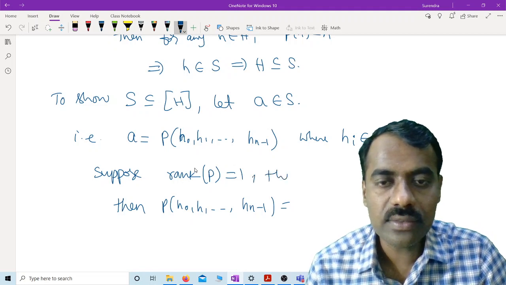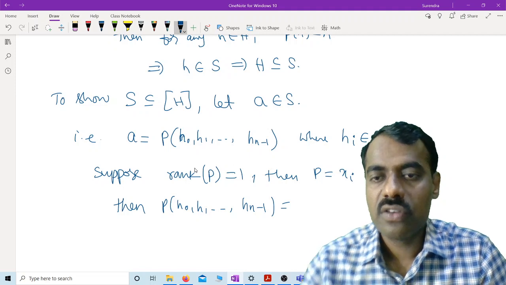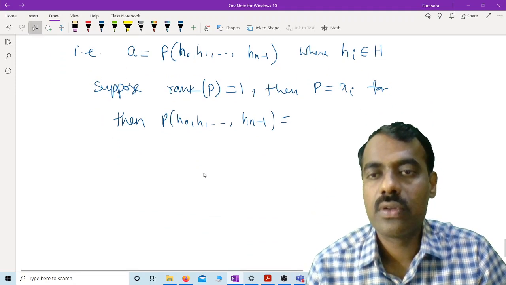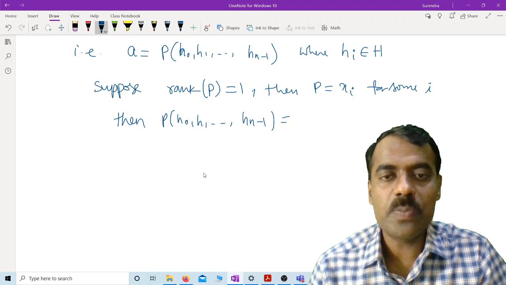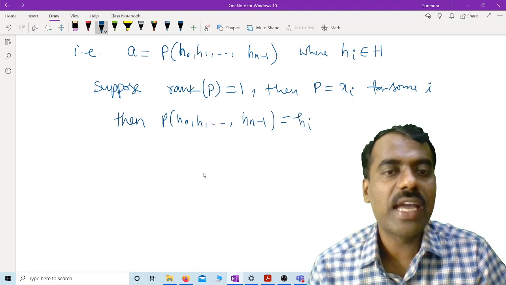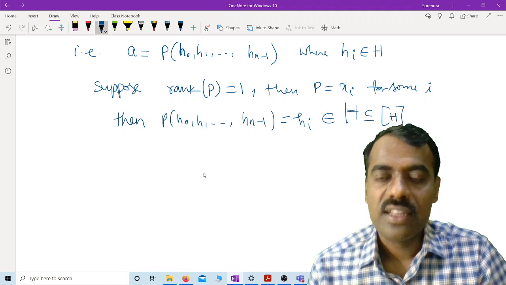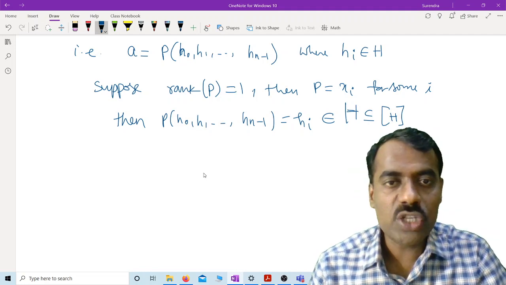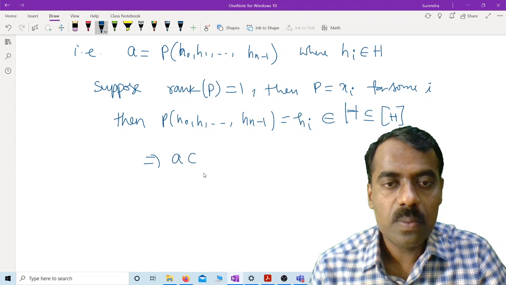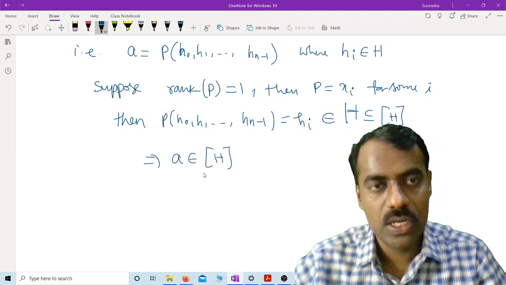Then P should be xi for some i. Therefore P of h0 up to hn minus 1 is equal to hi. We know that this belongs to H, but H is contained in the sublattice generated by H. Is this clear? So that shows that our a belongs to this when the rank of P is 1.